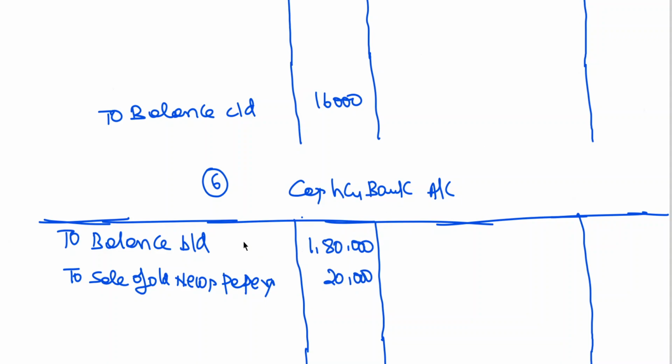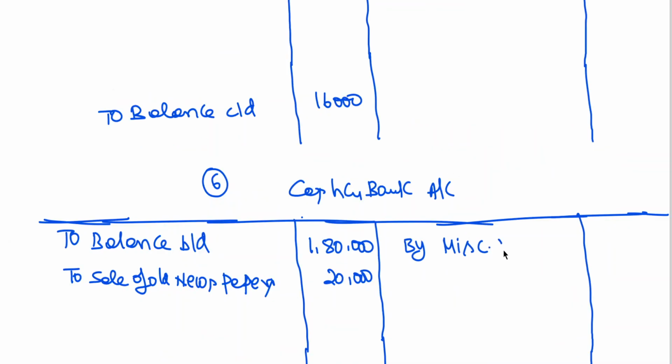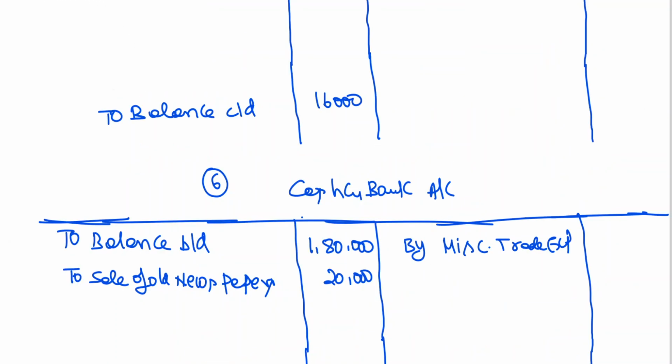Cash and bank. Then miscellaneous trade expenses. Trade expenses here I should write miscellaneous trade expenses. The amount 80,000, including salaries. Doesn't matter.